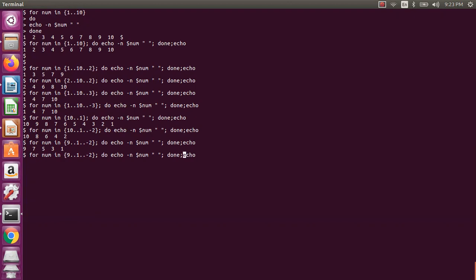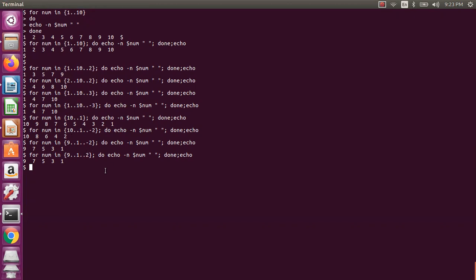Now if you change this one to 2, it doesn't matter, it will still give you the same. So if it is in ascending order, it will look for a positive number, and if it is descending order, it will look for the counter as a negative number. If you are not passing that, it will ignore.